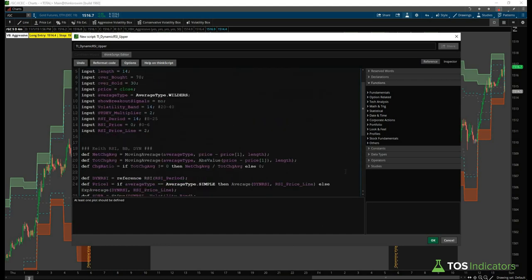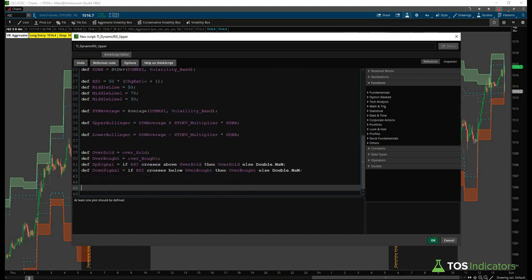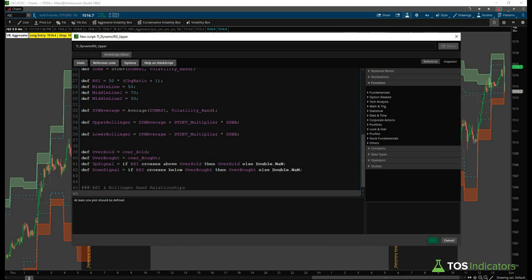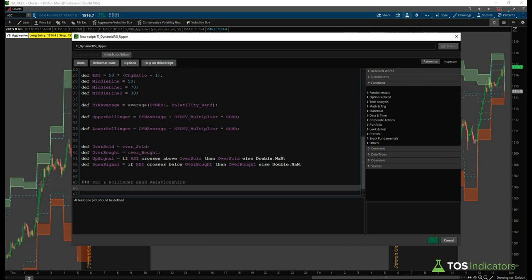Once we go down the line, we've now changed all of this code to be compatible for our upper study, and we've gotten rid of our plots, and we now get the error that at least one plot should be defined. Now we can move on to addressing the relationship between the RSI and the Bollinger Bands. We'll just say relationships. Right, and we'll start by first defining that bullish signal that we had talked about.